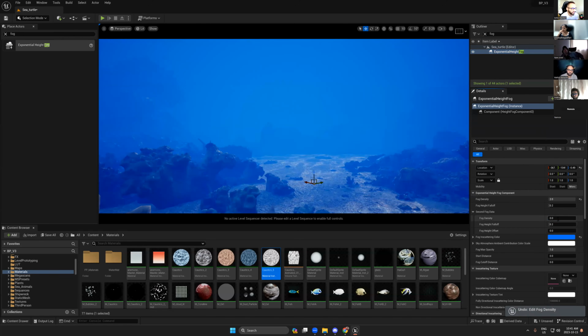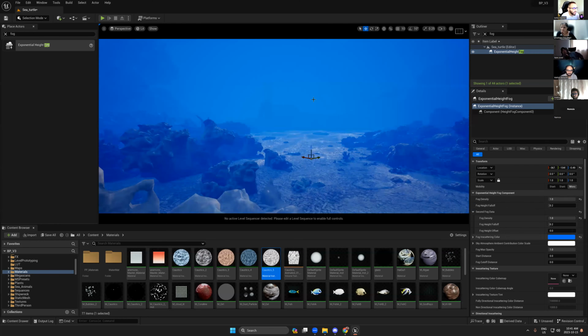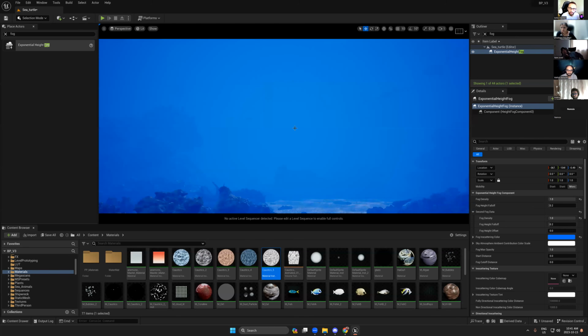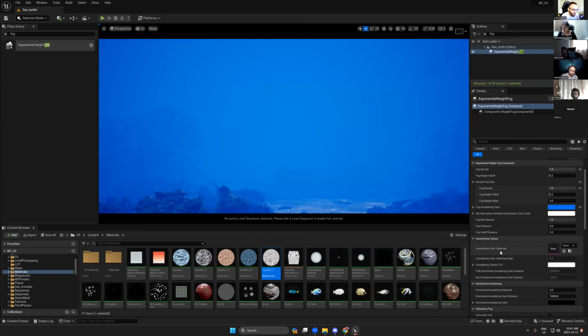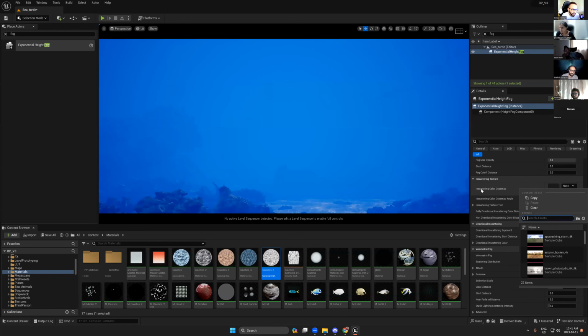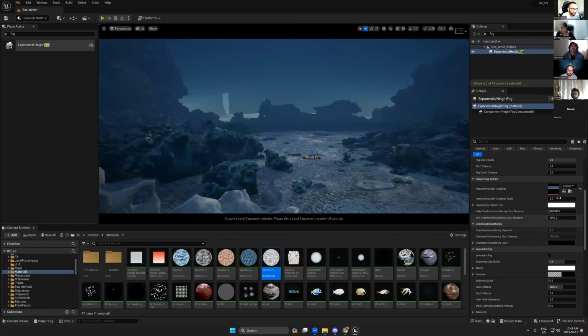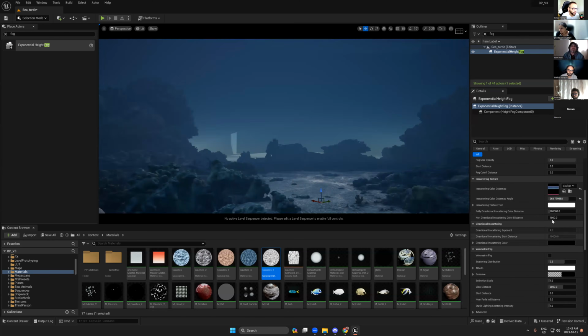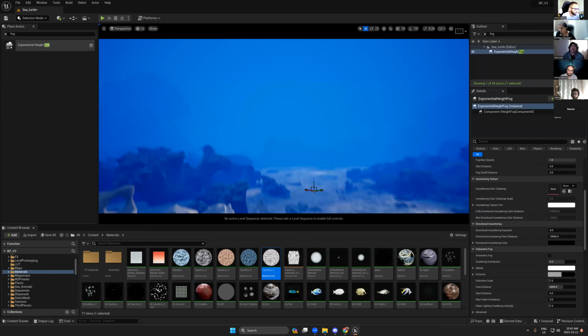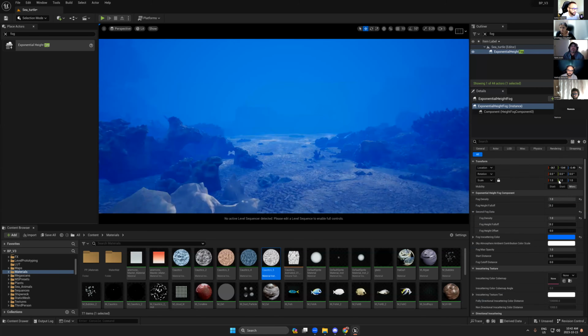In the second one here, we can add more fog intensity. Let's keep this as 1. Now I need to see the light from above. If we go to scattering, you will find something called inscattering color cube map. If we add this now, oh, it's too near, so we will not use this. Let's keep it like this for now.